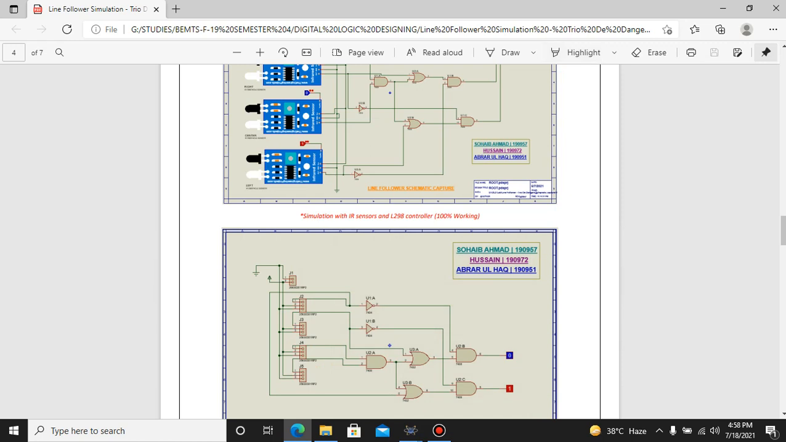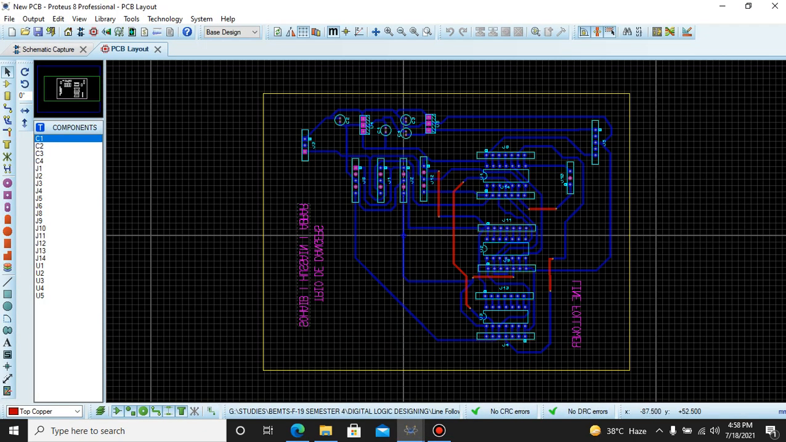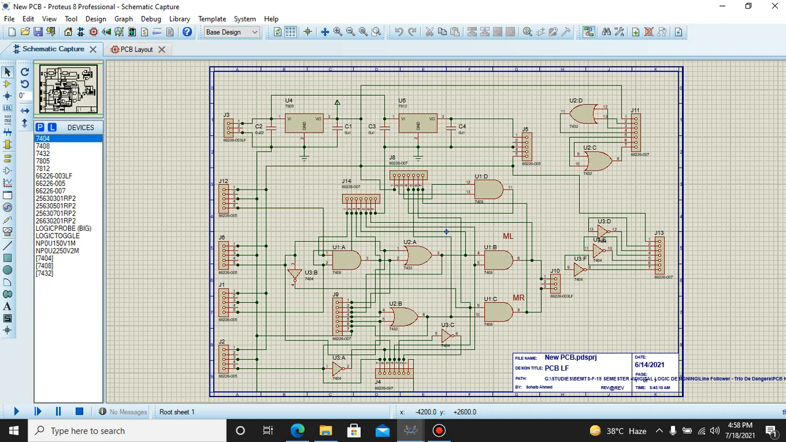Now after the simulations have been performed on the PCS, we are on Proteus, and we have confirmed that our circuits will work properly. Now it's steps to design a PCB. For PCB, we know that we have to remove all the inputs and outputs. On inputs we have to use connectors, and on outputs we also have to use connectors.